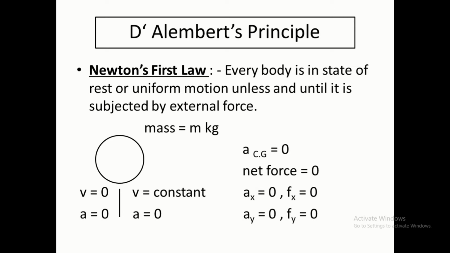Now we will see its mathematical expression. Every body is in a state of rest. When it is at rest, velocity is equal to 0, and when it is in uniform motion, velocity is constant. Therefore, when v is equal to 0, acceleration is anyhow going to be 0, and when v is constant, acceleration is equal to dv by dt, which is also going to be 0. Therefore acceleration at the center of gravity is 0.